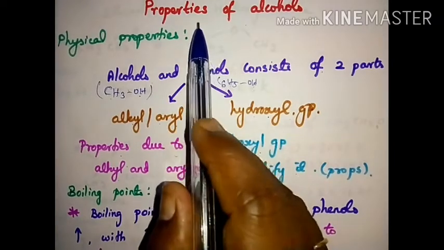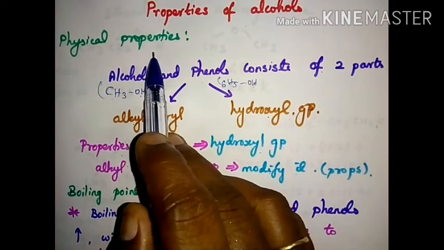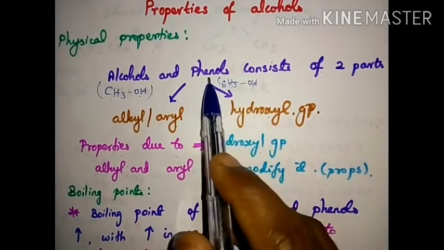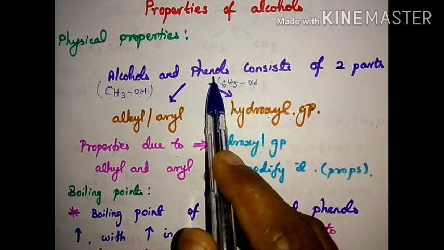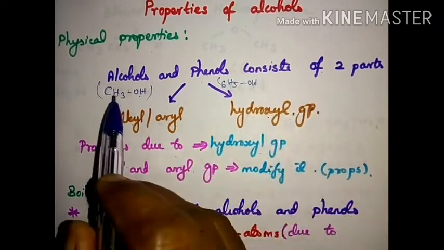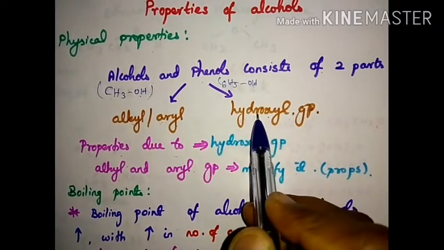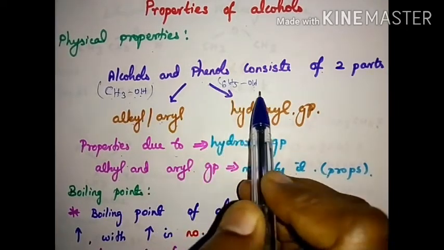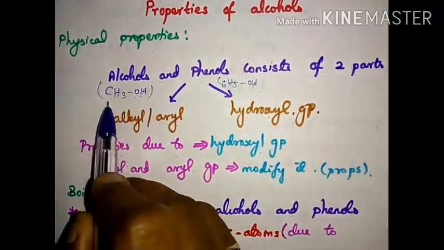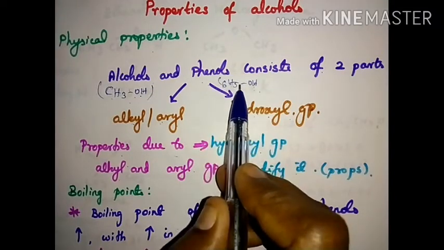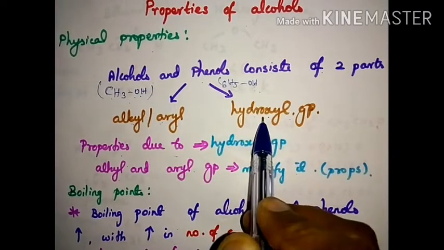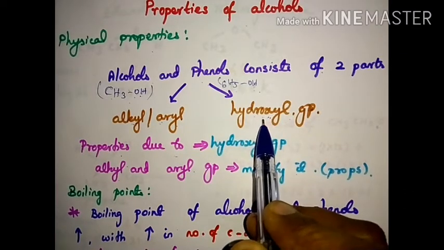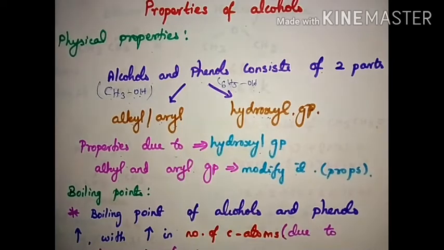So first, properties of alcohols. First we are going to see the physical properties. We are studying the properties of alcohols and phenols, no? They consist of two parts, alkyl or aryl, and the hydroxyl group. An example is methyl alcohol, and phenol, C6H5OH. So this is alkyl and this is aryl. Both have a hydroxyl group. So the properties are mainly due to the hydroxyl group, and they are modified by the alkyl or aryl.